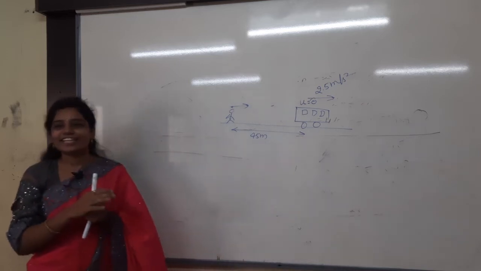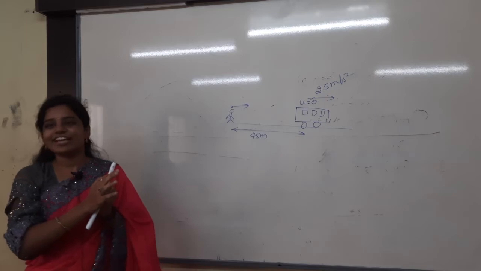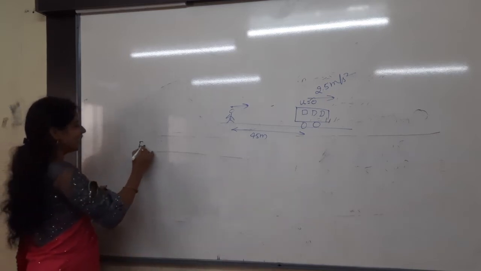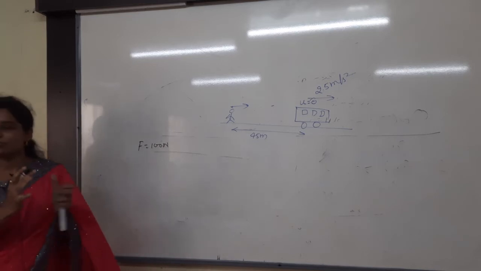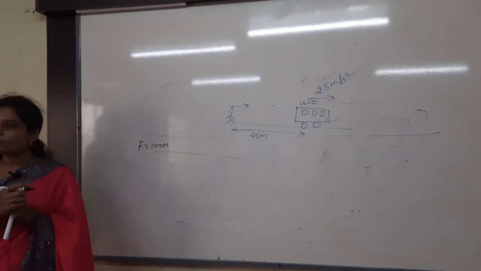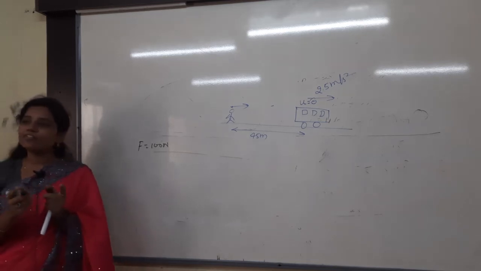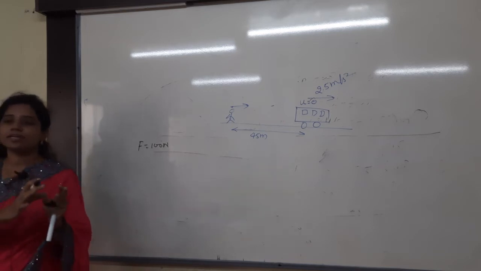So what to do? For example, Prajwal is moving with a force of 100 newtons. He is moving with 100 newtons force, so that I want to stop him. What do I have to do? I have to apply 100 newtons in the opposite direction. Then only I can make him come to rest.